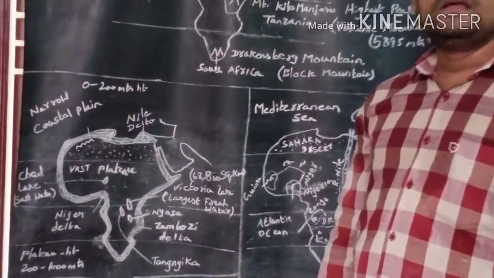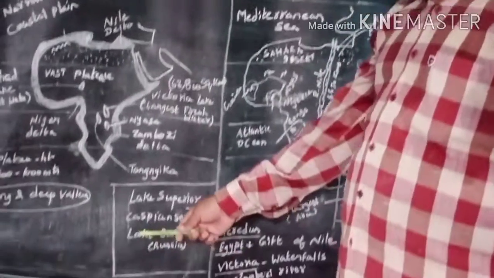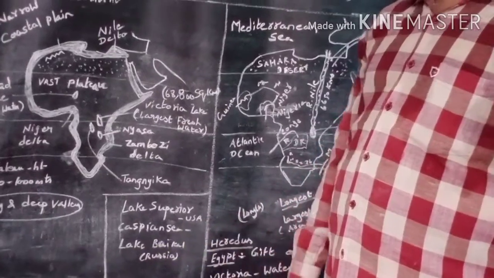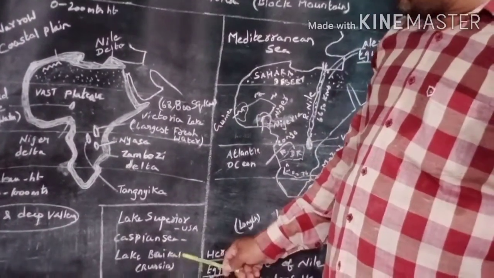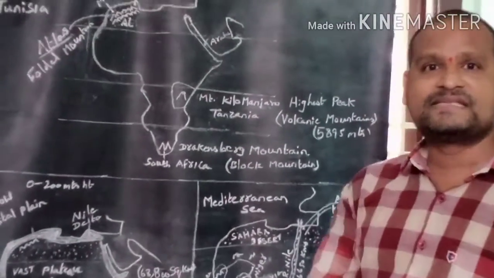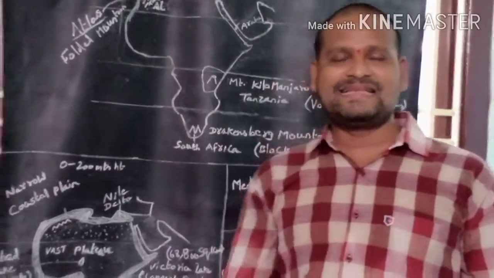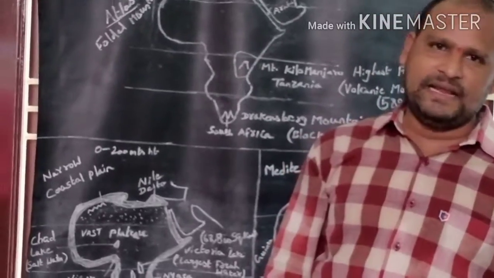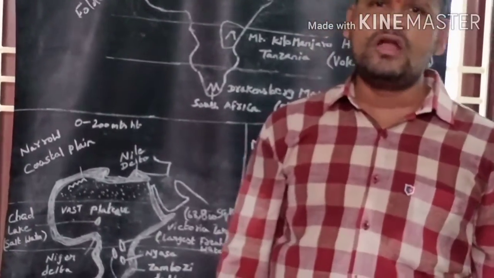The deepest lake in the world is Lake Baikal, located in Russia country. The lakes are classified into two types: freshwater lake and saltwater lake.